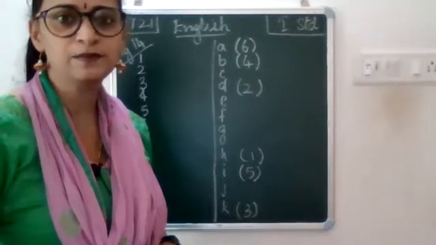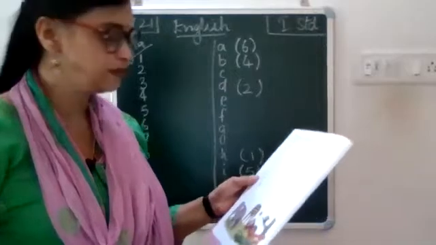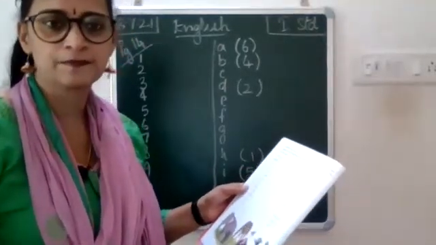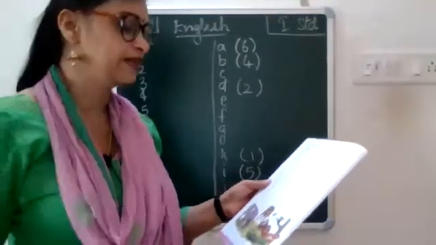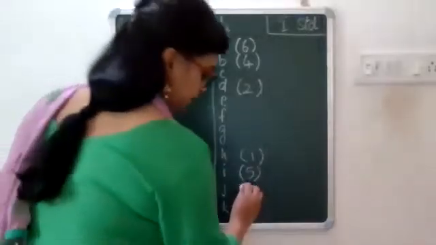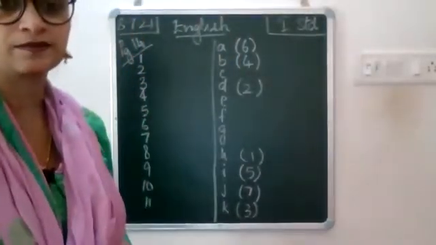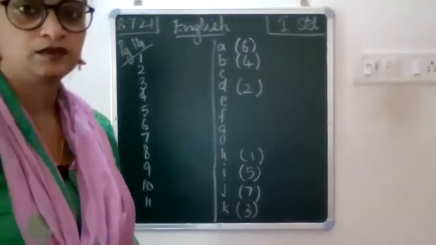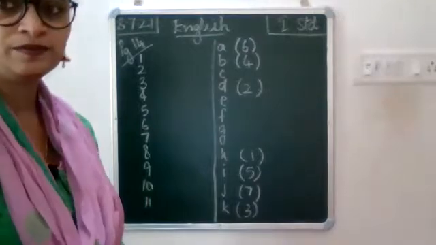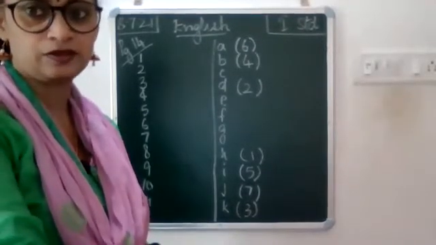Okay, all of you have written? Yes. Okay, next, seventh one, sheep. What is a young one of a sheep called as? Lamb. Very good. Young one of a sheep is called as a lamb. That is J. Next to J, open a bracket, write 7 and close the bracket. Yes, 7. All of you have written? If you've written, just show a thumbs up. Please don't unmute yourself. Yes, very good.